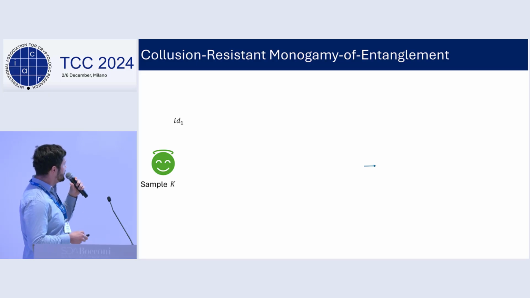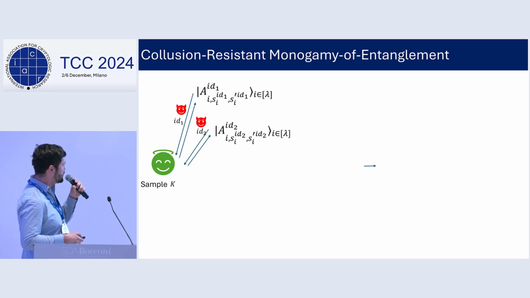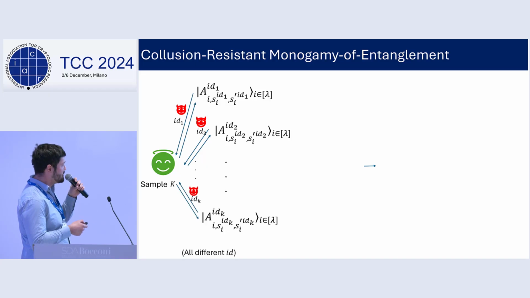So in this case, the adversary queries the challenger with some ID, and it receives the associated coset state, and it keeps doing this any polynomial number of times with different IDs. And it tries to create two pirates that will try to use the same coset state. So it receives multiple coset states and is trying to clone one of them. And it's allowed to choose any of these IDs here, or even IDs that are outside of these.